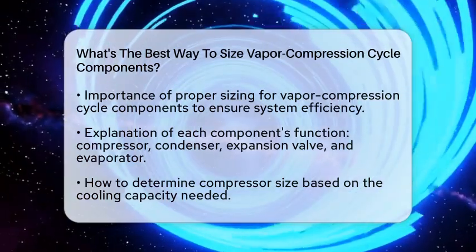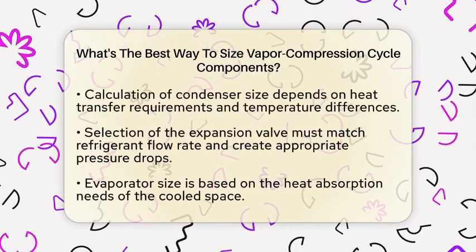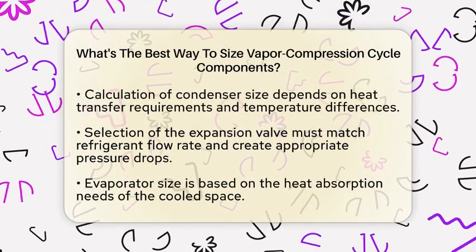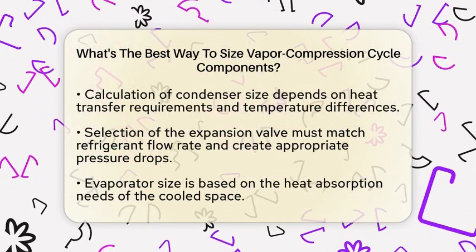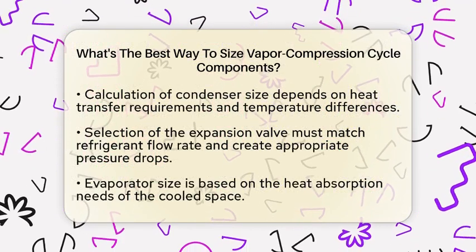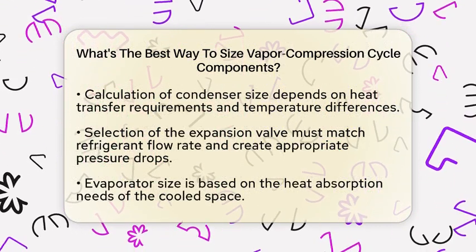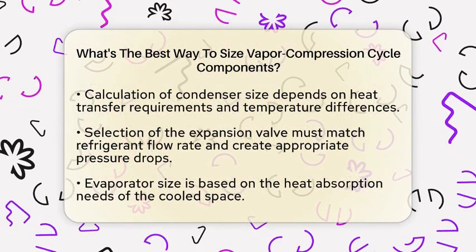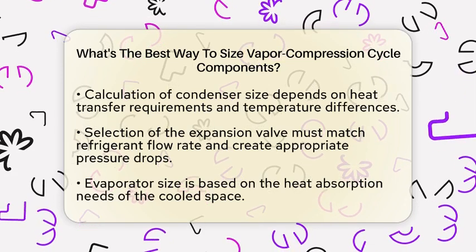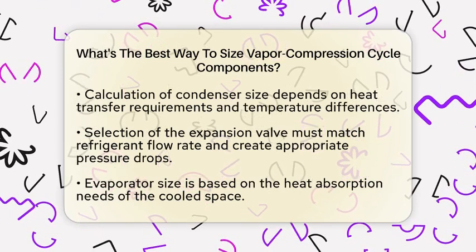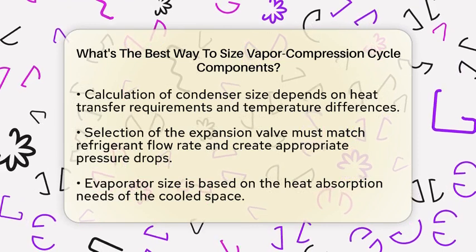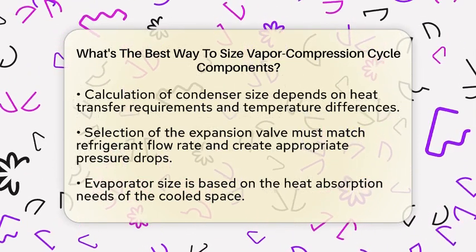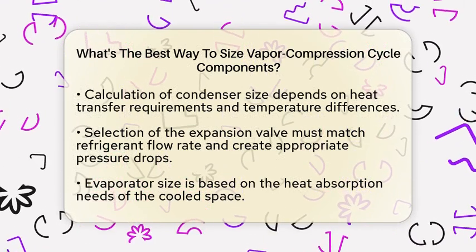Sizing the compressor depends on how much cooling you need. You calculate the cooling capacity, which is how much heat the system must remove each hour. The compressor must handle the mass flow rate of refrigerant that matches this capacity. For example, a small home air conditioner might need a compressor rated around 5 to 10 kilowatts, while larger systems require bigger units.